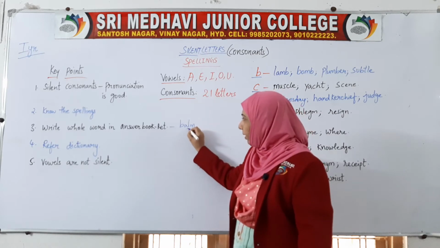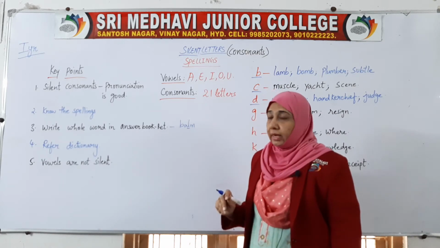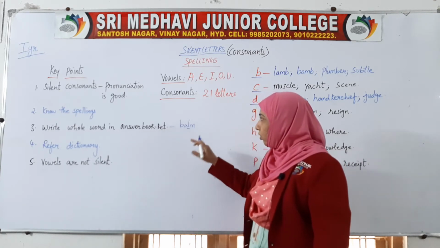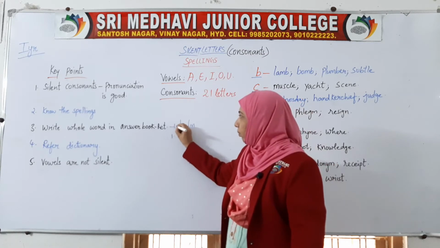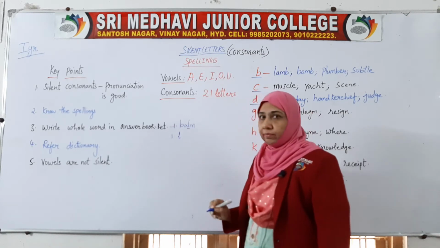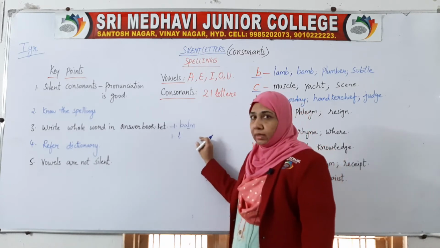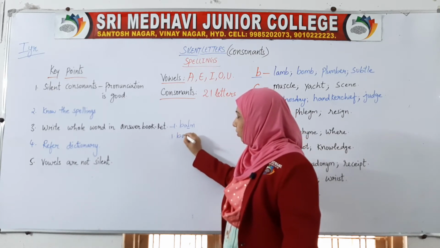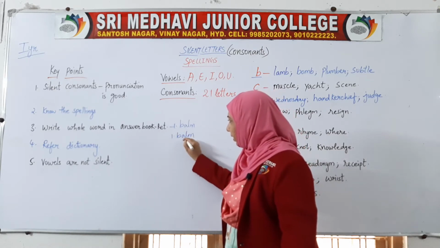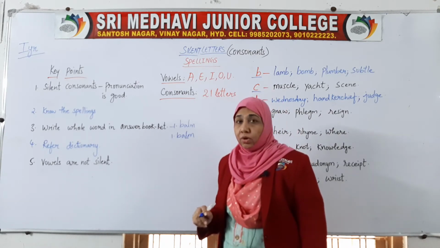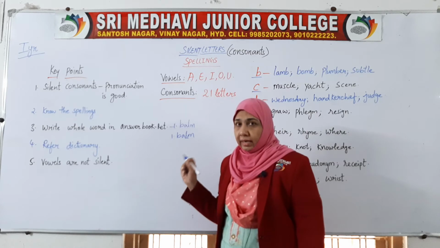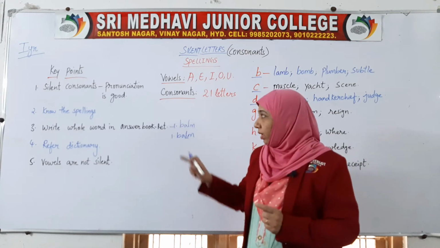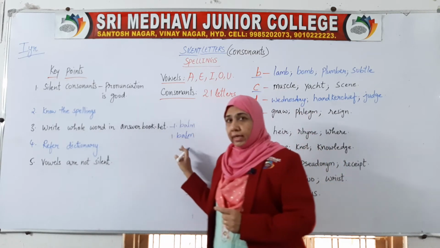BALM, you know that L is the silent consonant. But in the answer booklet, normally students write, say for number 1, just L. This is wrong. Write down the whole word and then underline the silent letter. You have to identify the silent letter, but you are not supposed to write only the silent letter in the answer booklet. You have to write the whole word.